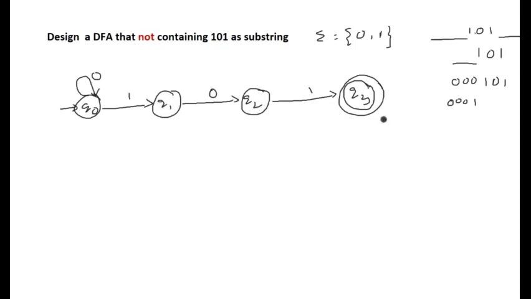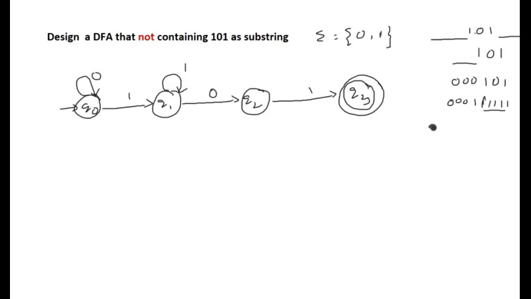On Q1, suppose one more 1 is seen. It should stay in the same state because there is still scope to reach the final state Q3, and that means there is scope to get 101 as a substring. So if it has any number of 1s, it should stay in the same state, Q1.